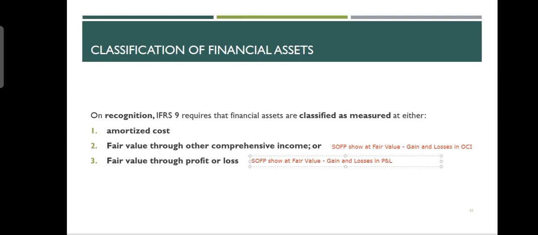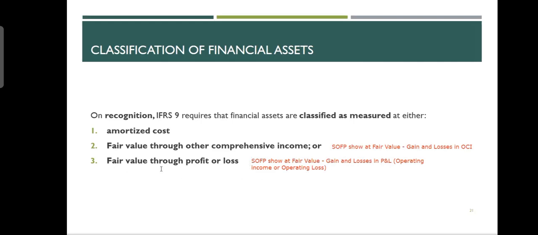Profit and loss means this part of the income statement which is above PBIT, like your operating income and operating loss. So when I say gains and losses in P&L, it means that you should be showing it as your operating income or operating loss part. Okay, the operating section, which means above that PBIT. So the names are quite clear now.